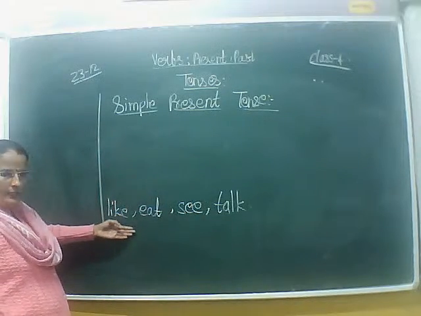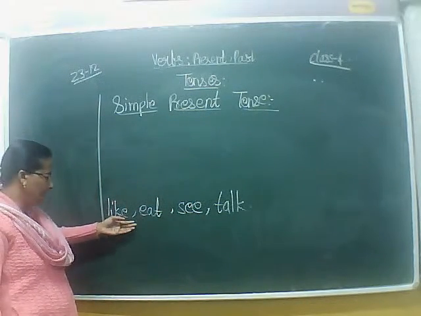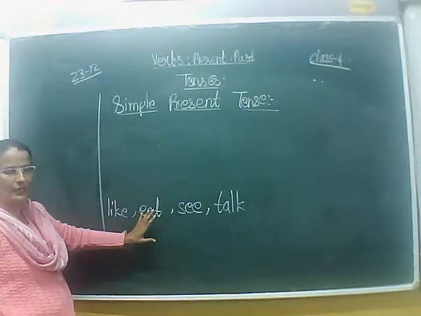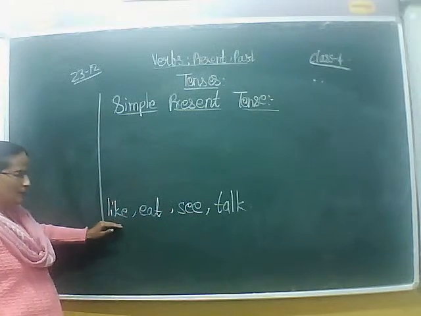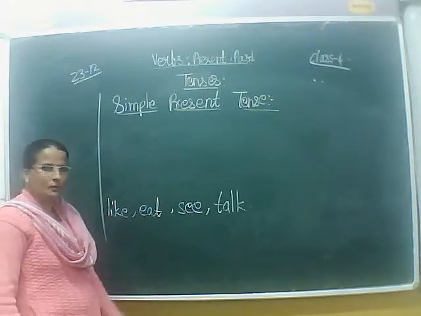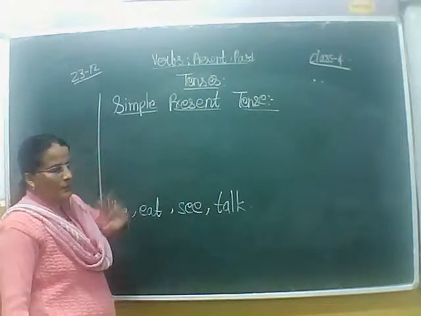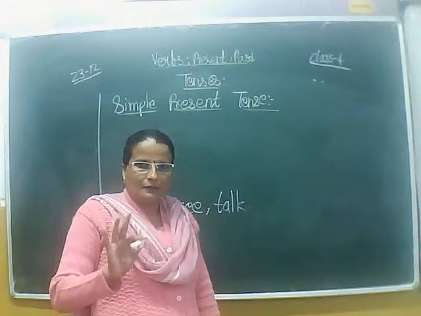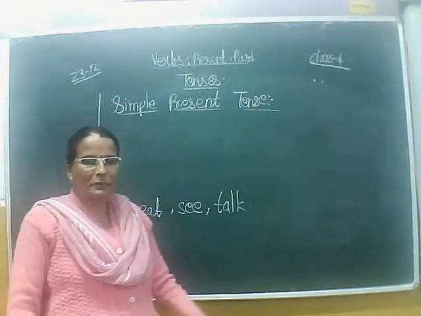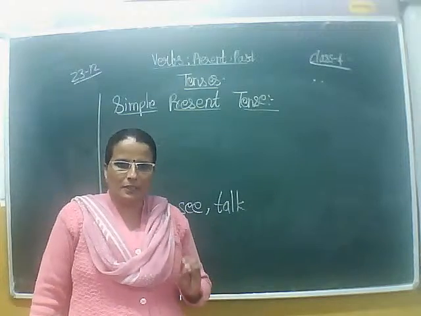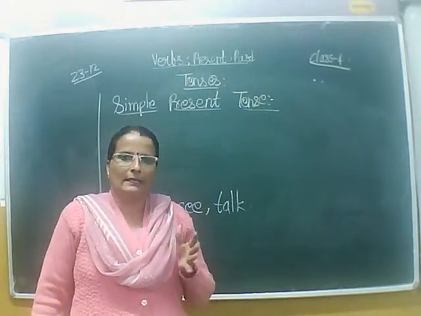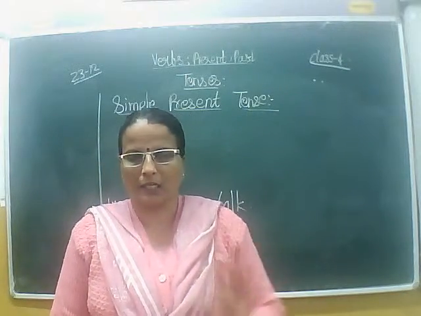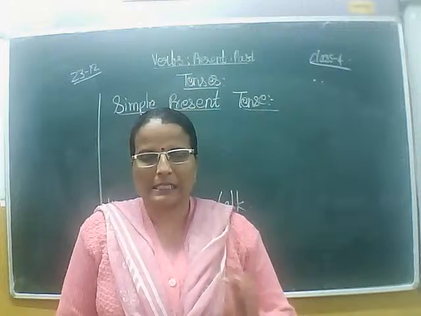And we are adding S, ES, D, ED or ING or changing the whole verb into a new spelling to represent the tenses. Now, for example, simple present tense. When we learn about simple present tense, we must understand the subjects in detail. Simple present tense is one of the tenses which is very confusing for the children. Why? Because they just learn the grammar rule, but they don't understand the connection between the verb and the subject.